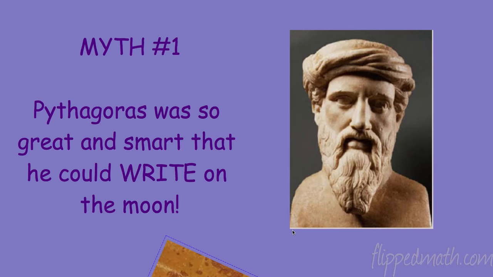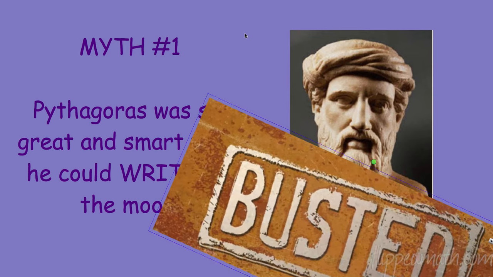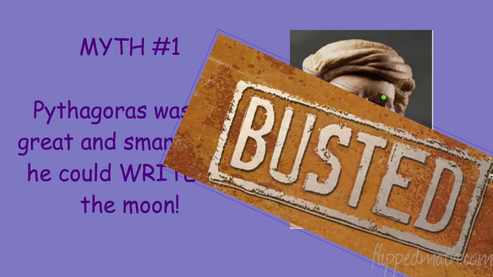So, myth number 1. Pythagoras was so great and smart that he could write on the moon. He told his friends, I am so powerful I can write on the moon. That is actually busted. Sorry, Pythagoras.